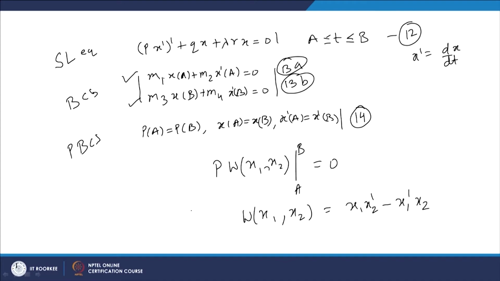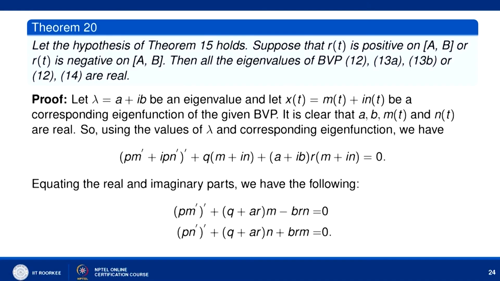Now we are discussing one more important property of eigenfunctions of the Sturm Liouville problem. Let the hypothesis of theorem 15 hold, which is about the existence of eigenvalues and eigenfunctions, and suppose that R(t) is positive on the entire interval [a, b], or R(t) is negative on [a, b].